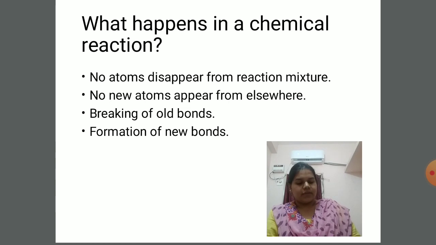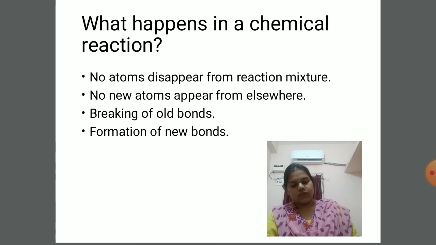For example, we say we have good bonding with our best friend. So it is just an energy which holds two people together. Similarly, in chemistry, bonds are the energy of attraction which holds two atoms together or even more than two atoms together.